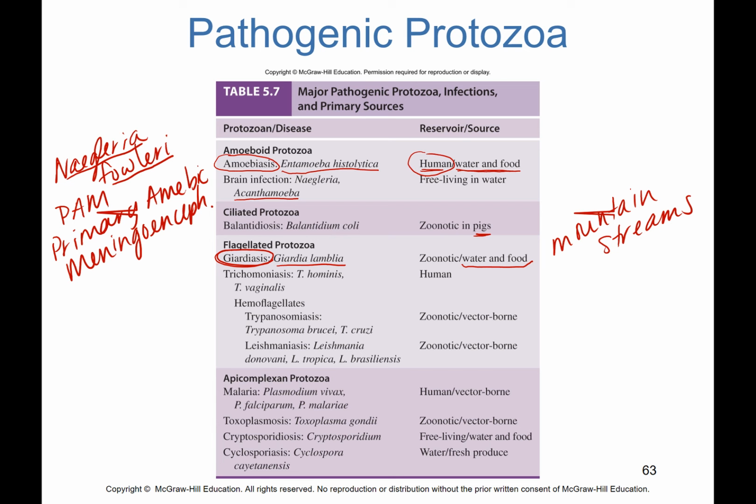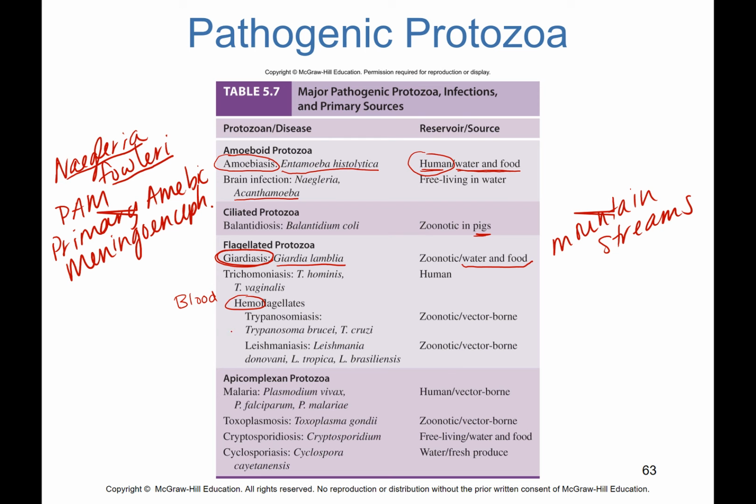Trichomoniasis is a common infection. Trichomoniasis, there's Trichomonas hominis and Trichomonas vaginalis. It's all human. Your hemoflagellates, heme means blood. So hemoflagellates have flagella, and they're found in the blood.